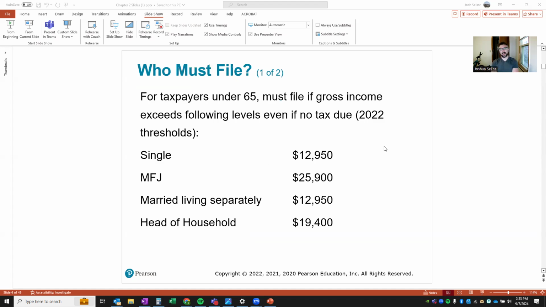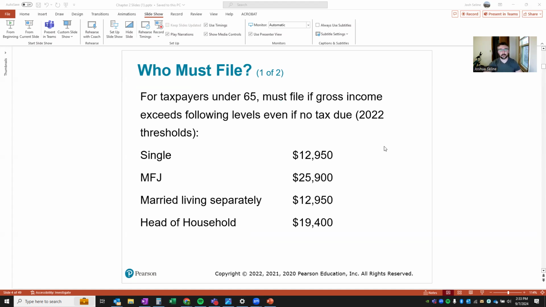So who must file? Taxpayers under 65, you gotta file if your gross income exceeds levels, even if no tax is due. And these are 2022 thresholds. These numbers will change a little bit year over year. Nothing overly major, but 2024 is going to be different than this.